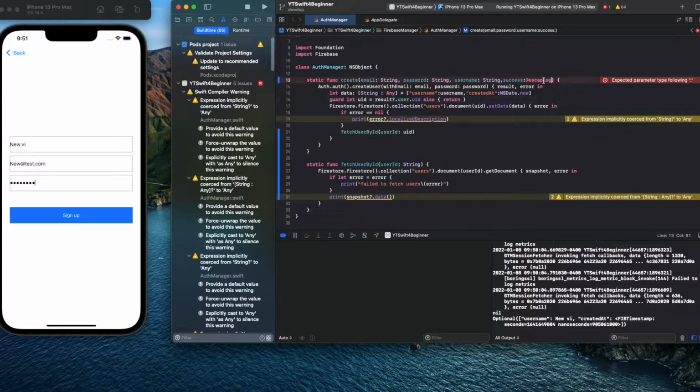So on success, if everything runs, there's no error, on success we're going to return what do we want to return? Just nothing. So what this means, on success, this is a function. It's going to return a void function. It's not going to return anything. But then on failure, if there's an error, we're going to return escaping. Remember, you gotta add escaping. Then we're going to return an error, which is going to be optional.